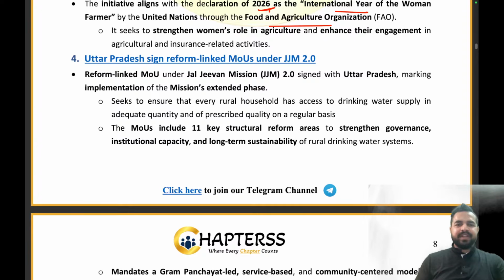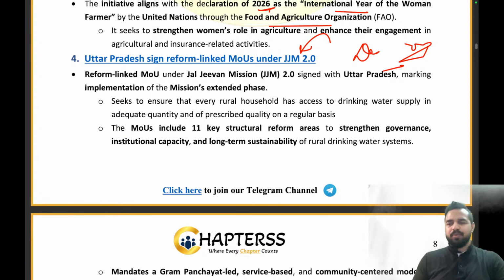My dear friends, again the Jal Jeevan Mission 2 is there. We have already covered it so many times. Can you please tell me in the chat box what is the extended timeline for the Jal Jeevan Mission 2.0? It was December 2028, right? December 2028. Absolutely right. So Uttar Pradesh has also signed an MOU. So till now we have covered so many states which have signed reform linked MOUs under the JJM 2.0. Do you want me to cover this article again?